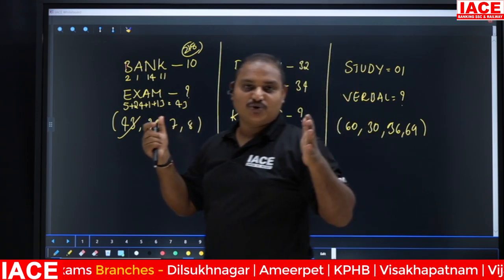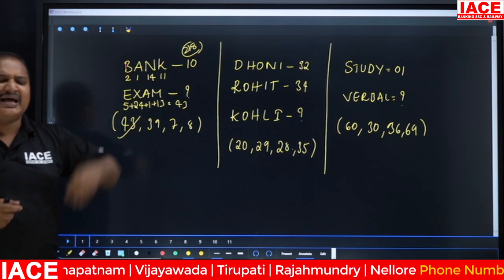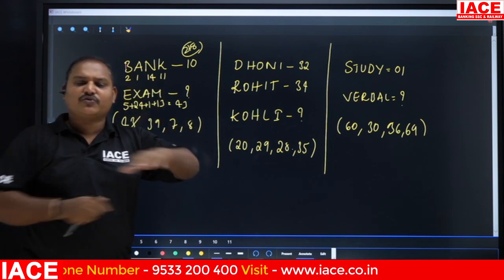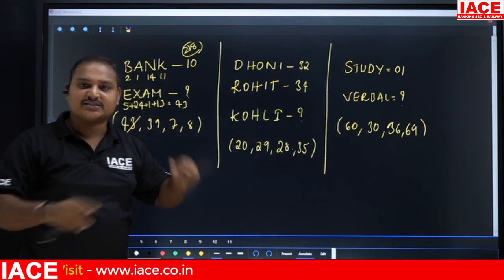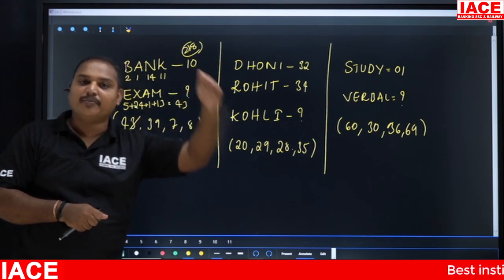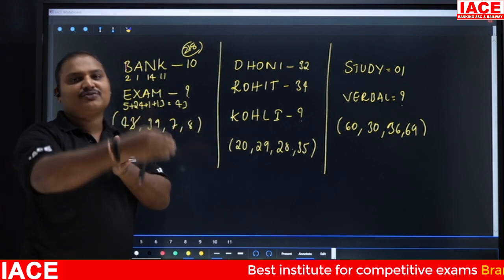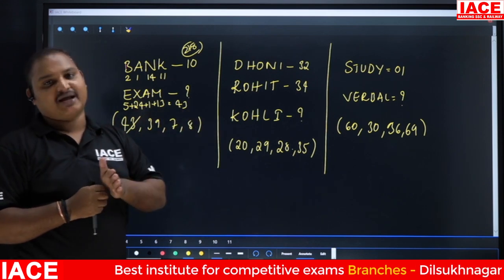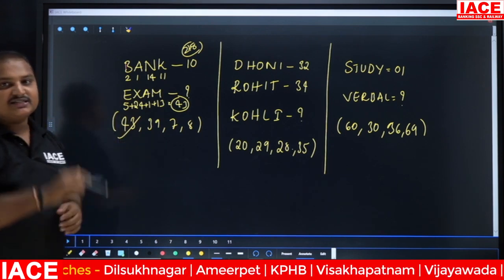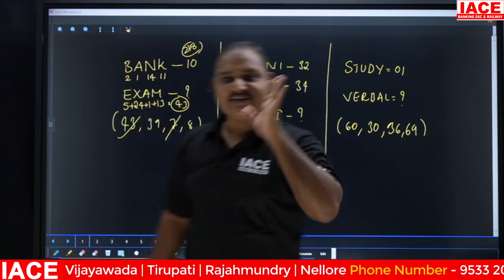These types of things I'm going to think, but you don't know what mistake we have made in the examination. It is called regular competitive exam mistakes. Even though you are thorough with 100 logics, 1000 logics, these types of mistakes will be made by each and every student, even the brilliant students. So you should come out of these things. You should be aware of these traps. See here, total 43 we got. So the first option is 43. This will not be the answer. I need to get 4 plus 3, 7. That's why option C will be the answer for this question.